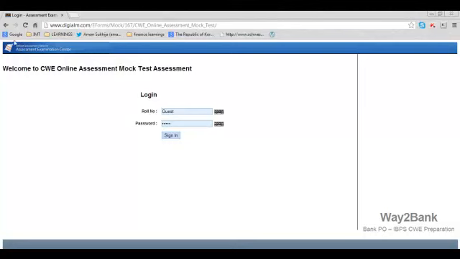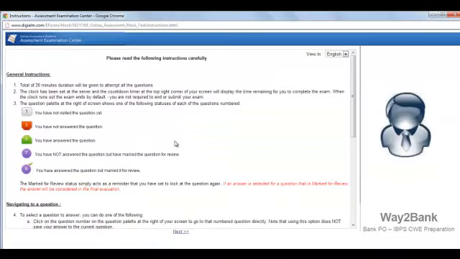Now, this is the online assessment platform which the IBPS has come up with, and you would be required to enter your roll number and password. Because this is a demo session, this time it is already written guest and some password is entered. But when you appear for the examination, definitely you have to enter your roll number along with your password and then click on sign in. So we go and sign in, right?